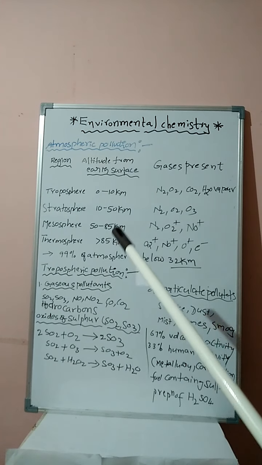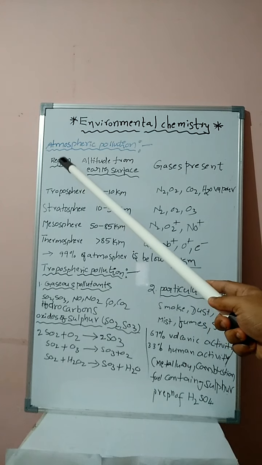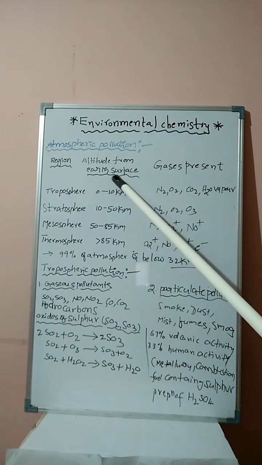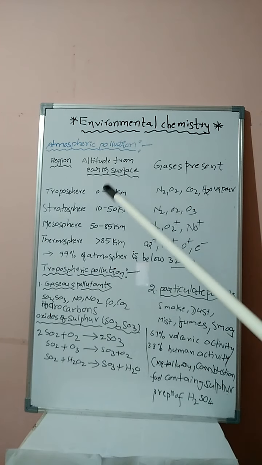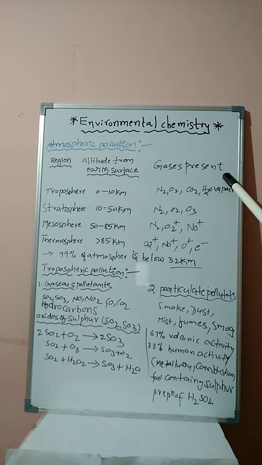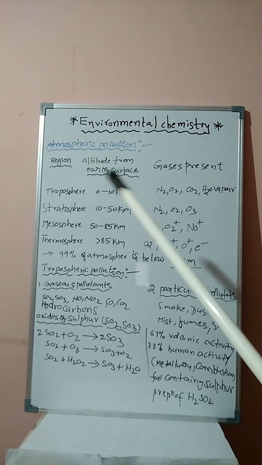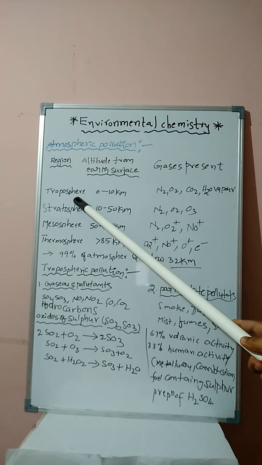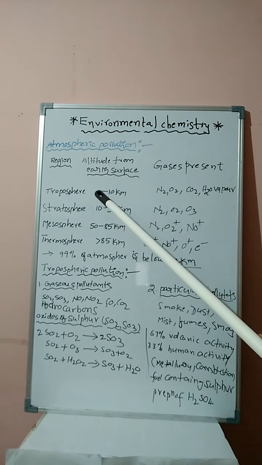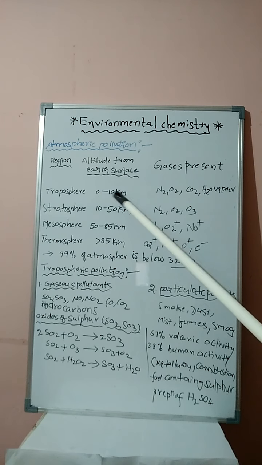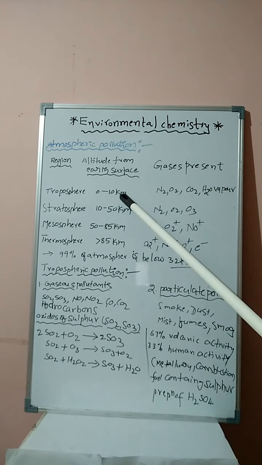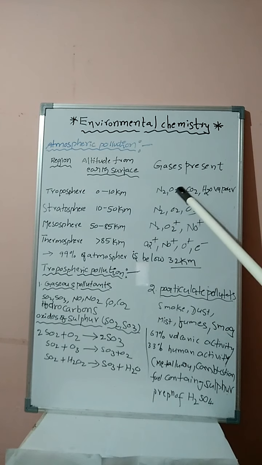Now a small tabular form is there, students: region, altitude from the earth surface, that is height from the earth surface, and gases present in the particular sphere. First one, student, troposphere. The distance is 0 to 10 kilometers at the surface. The gases present in the troposphere are nitrogen, oxygen, carbon dioxide and water vapor.